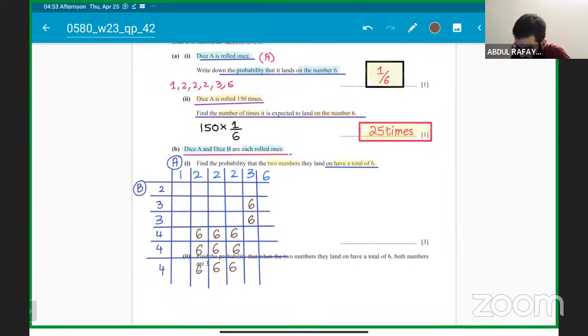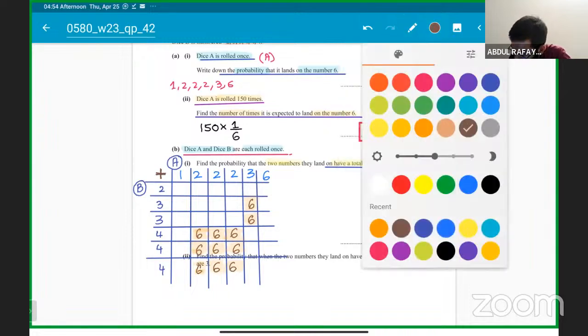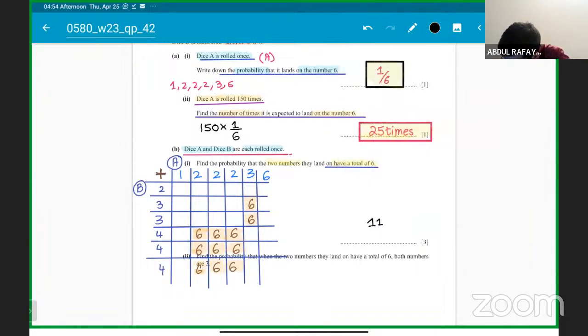When you add both of them, you will get 6. Okay, so these are the only possibilities. So you can count them. Okay, so this is 1, 2, 3, 4, 5, 6, 7, 8, 9, 10, and 11. So the answer will be that in the numerator it will be, sir, 11 possibilities.